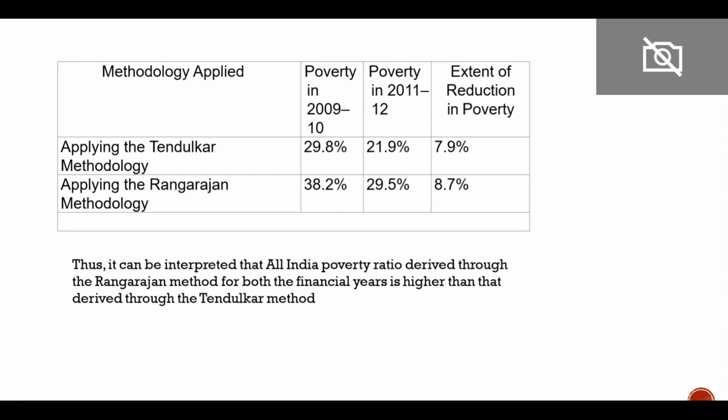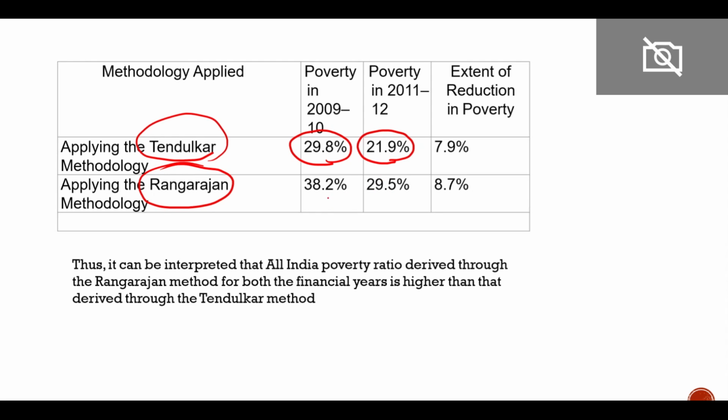Now, one thing you can see as per the Tendulkar committee and as per the Rangarajan committee, if we calculate the poverty as per the Tendulkar committee in 9-10 this was 29.8%. In 11-12 it was 21.9%.